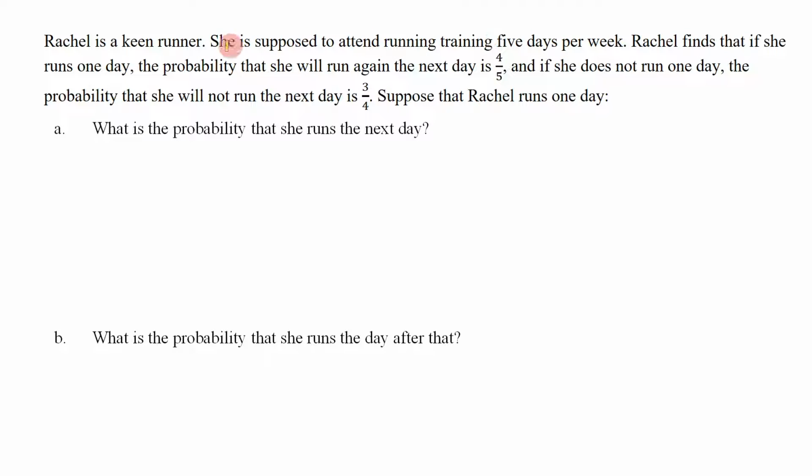Rachel finds that if she runs one day, the probability she will run again the next day is 4 on 5. And if she does not run one day, the probability that she will not run the next day is 3 on 4. Then we're told a very important statement, which is, suppose that Rachel runs one day.